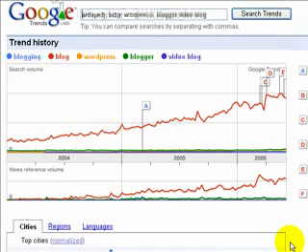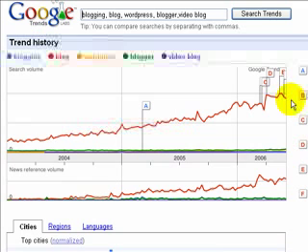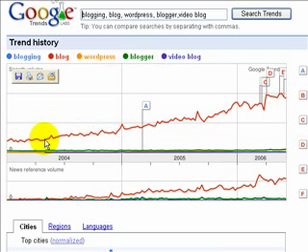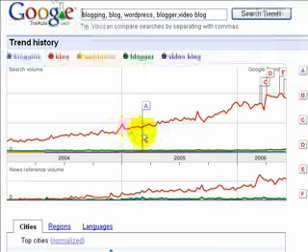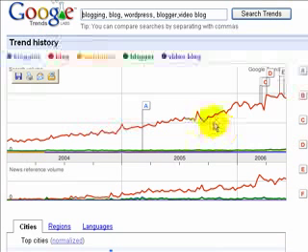Let's take a quick look at one we all know is hot right now, blogging. You see what we can do here? We can say blogging, blog, WordPress, Blogger, video blog, and we can check out the volume on all of these. But you'll notice that blog, holy pajamas. See, I would have liked to get in right about here or so, and I actually started doing some niche.